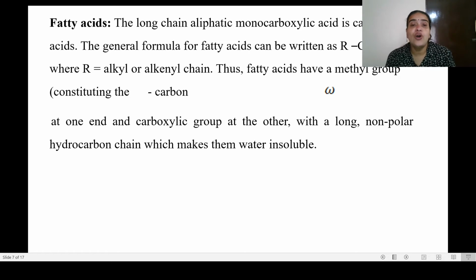Fatty acids are long chain aliphatic monocarboxylic acids with the general formula RCOOH, the normal general formula of a carboxylic acid, where R contains more than 10 carbon atoms. R can be an alkyl or alkenyl chain. It can be saturated or unsaturated, but it contains only one carboxyl group. So that is the definition of fatty acids.